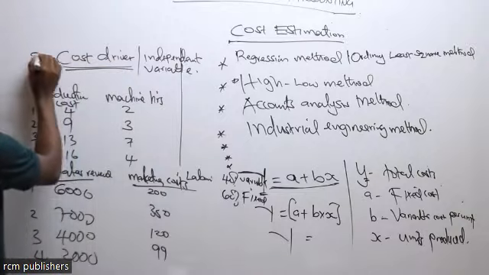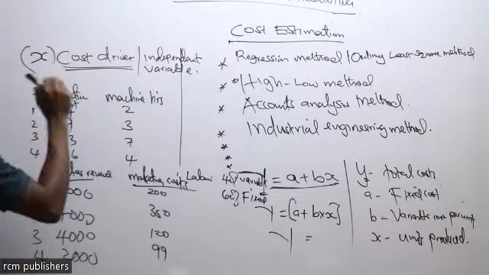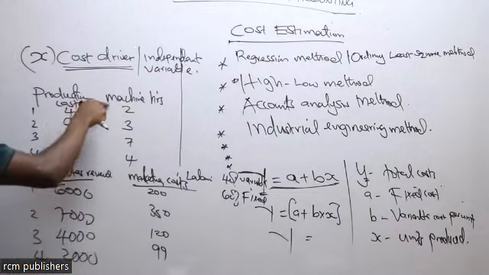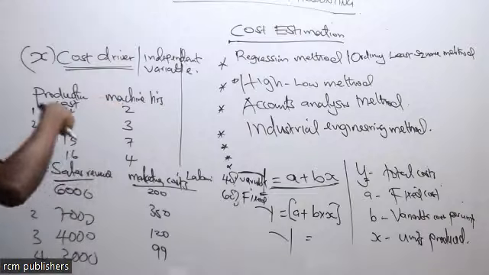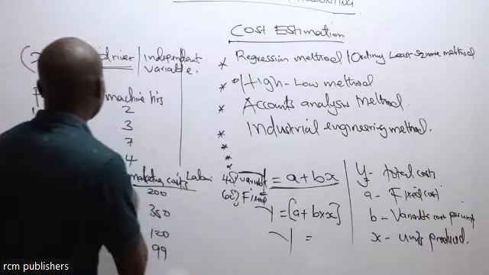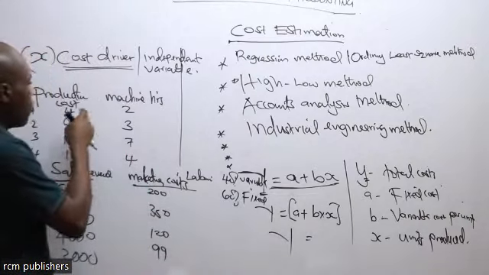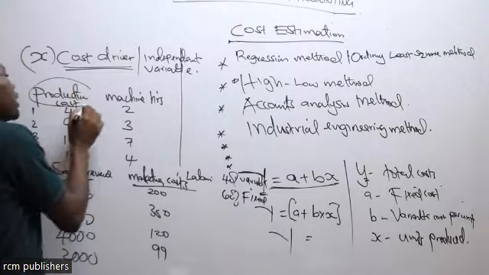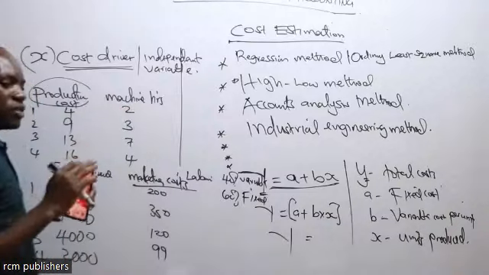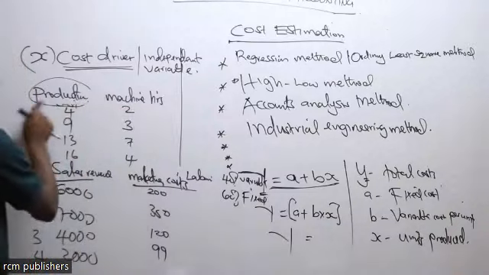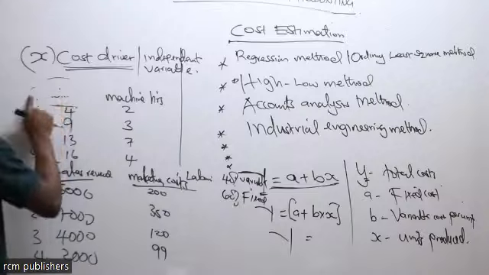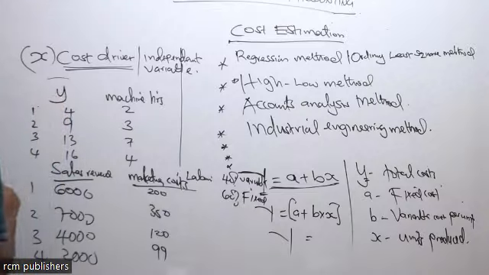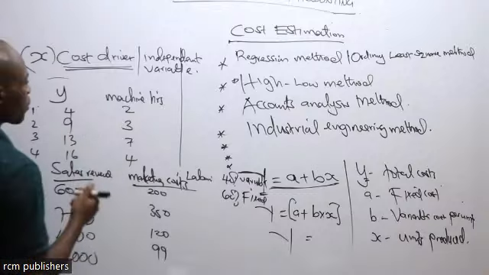So this cost driver is the X. It is independent. The production cost is dependent on the machine hours. If I take more machine hours, then it means I'm going to incur more cost on the production. So this production cost is dependent on the machine hours. Once you've identified that, we will basically do away with the production cost and replace this with Y to say that is the dependent variable.